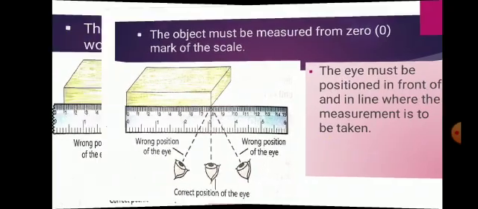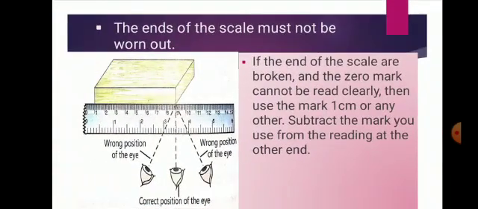Okay. The next precaution is, the end of the scale must not be worn out. If the end of the scale is broken or the 0 mark cannot be read clearly, then use the mark 1 centimeter or another mark from where it is started. Then subtract the mark you use from the reading at the other end that you have taken.